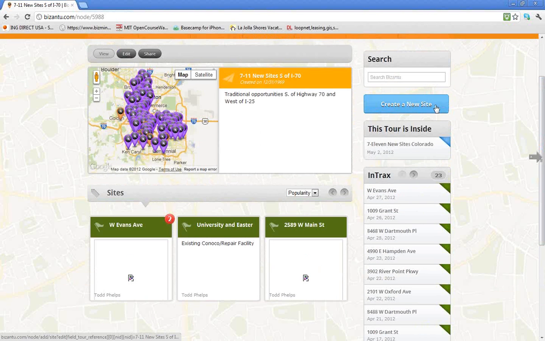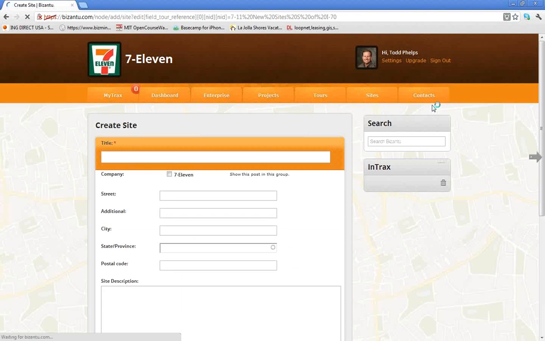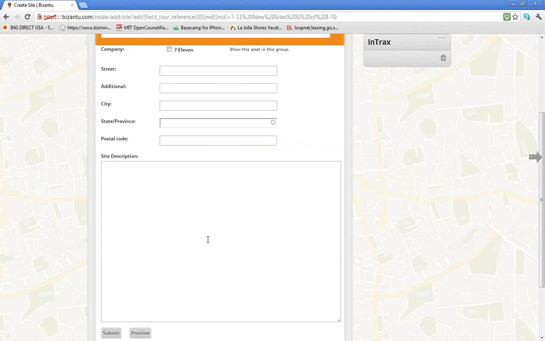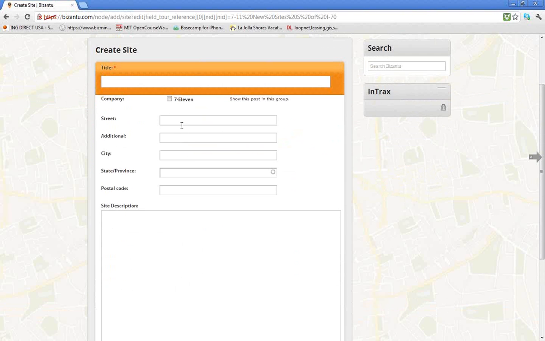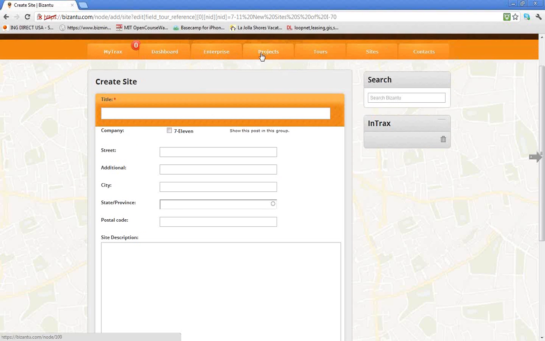If you're just going to go in and create a new site by clicking the button, it's still going to pop up into In-Tracks. So you have the ability to go in and enter an address. It's going to pull in the lat long for you, and then it's going to end up in In-Tracks, and you're still going to have to go in and organize it.